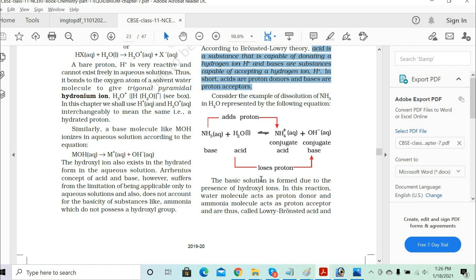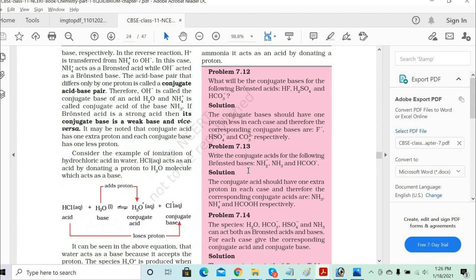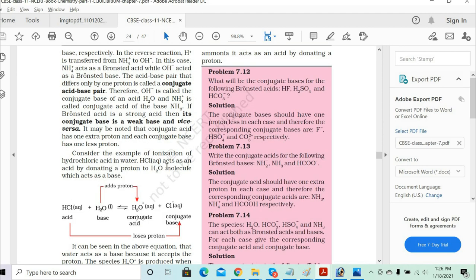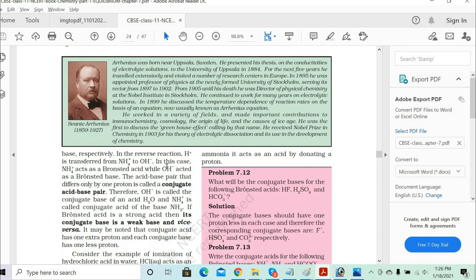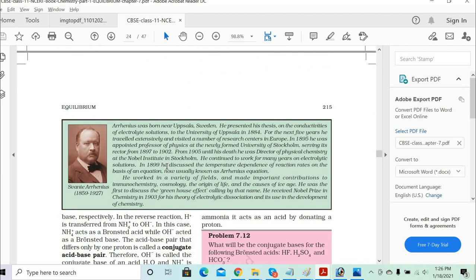Yes, clear. Okay, just write down the conjugate acid and conjugate base properties, and let's do a similar thing with HCl also. Now we are learning the new concept of conjugate acid and conjugate base. This is very important.